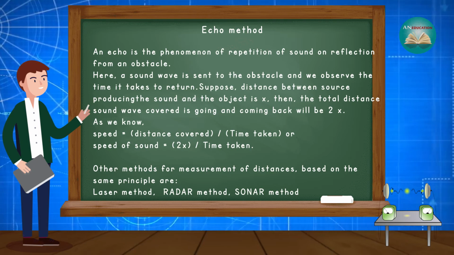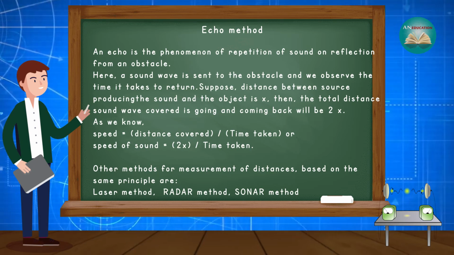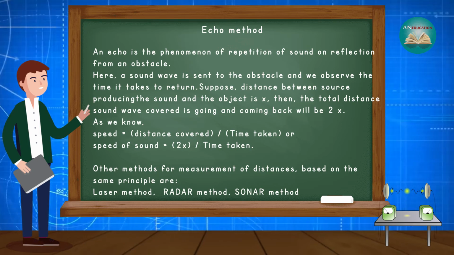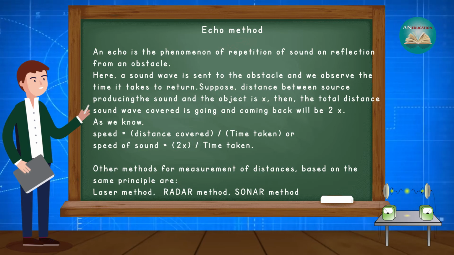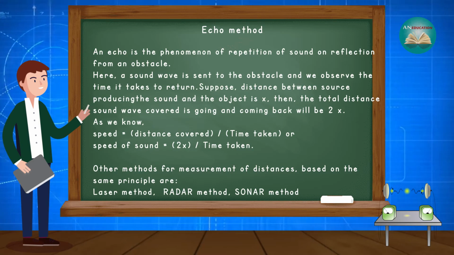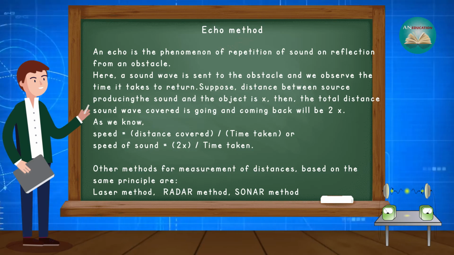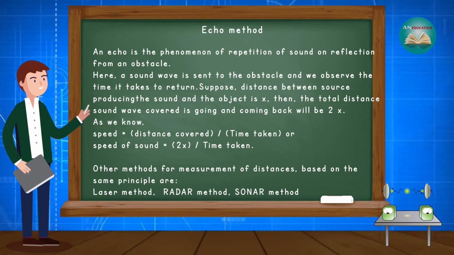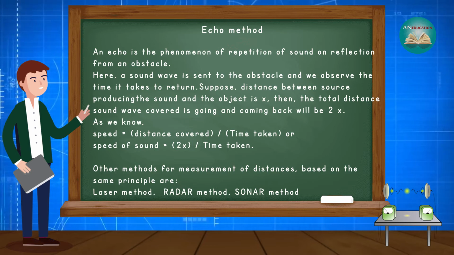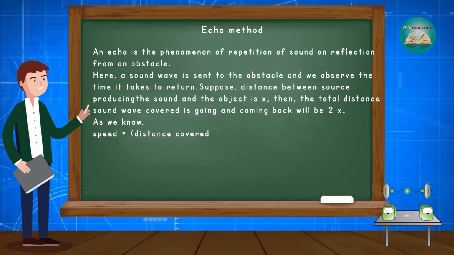Suppose the distance between the source producing the sound and the object is x, then the total distance the sound wave covers, going and coming back, will be 2x. As we know, speed is equal to distance covered upon time taken, so speed of sound is equal to 2x upon time taken. Other methods for measurement of distances based on the same principle are the laser method, radar method and sonar method. These methods are used by the Navy.